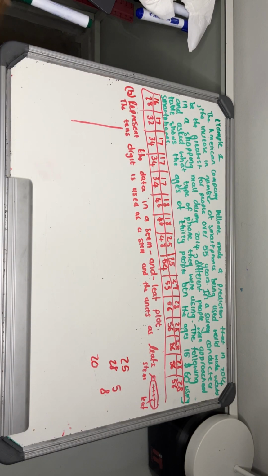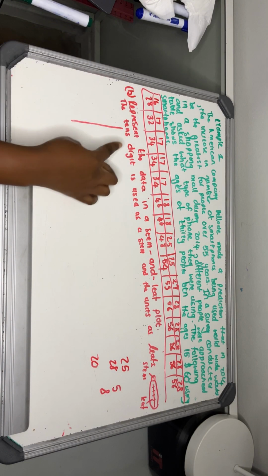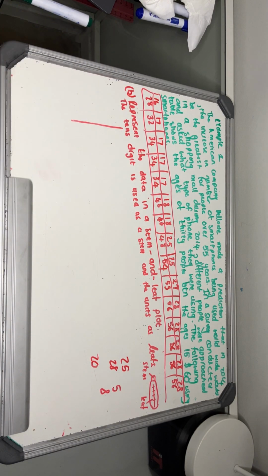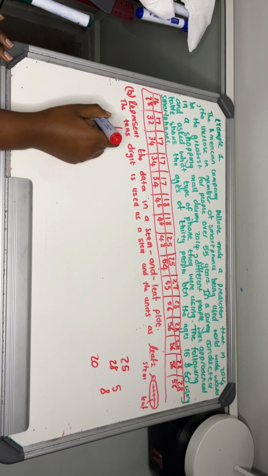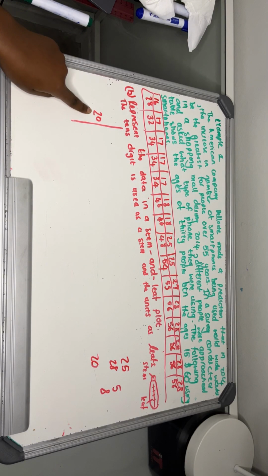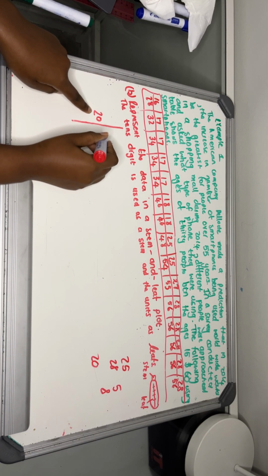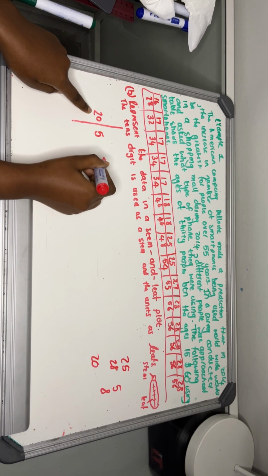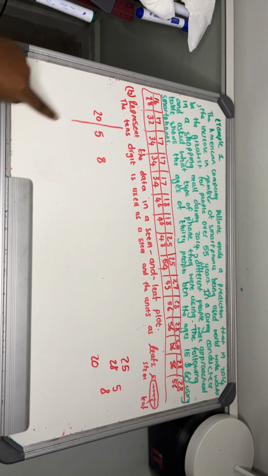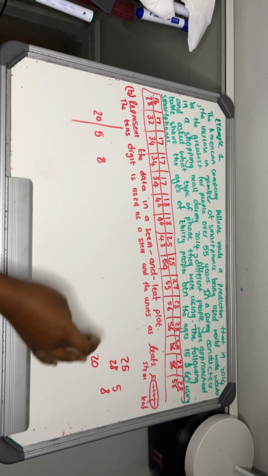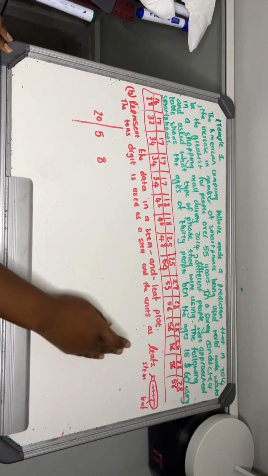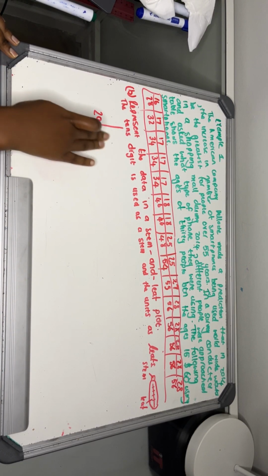So the stem would be this side, the leaf would be this side. So it would be 20, right? It's the tens digit. But what are the units? There was 5 and there was 8, right? It's 25, 28. I hope it will make sense as we are doing it.